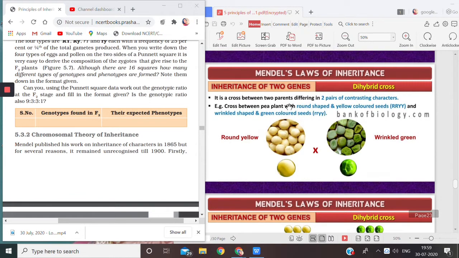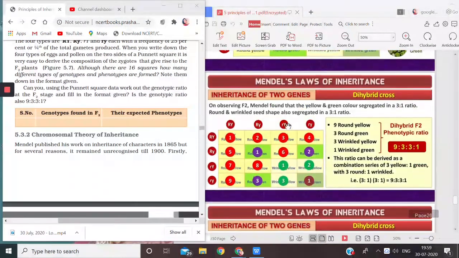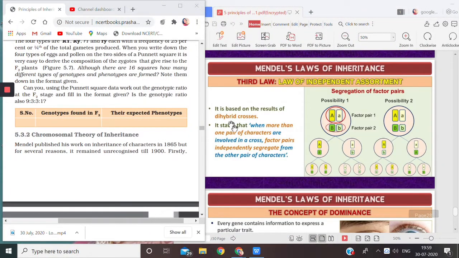This showed that the law of independent assortment is true and it works. This proves that. So now you might have understood this statement: when more than one pair of characters are involved in a cross, factor pairs.